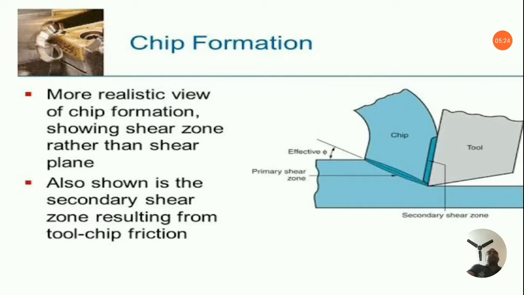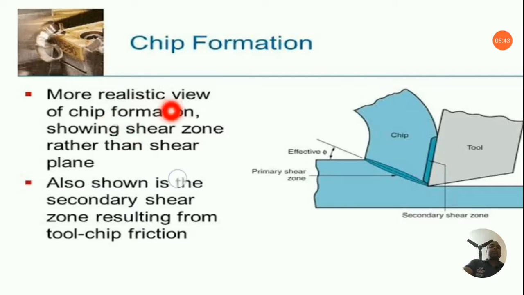Similarly, when you are machining a metal, chips come out of the metal cutting process. So, chip formation is inevitable in any machining operation. So, we will learn the chip formation.